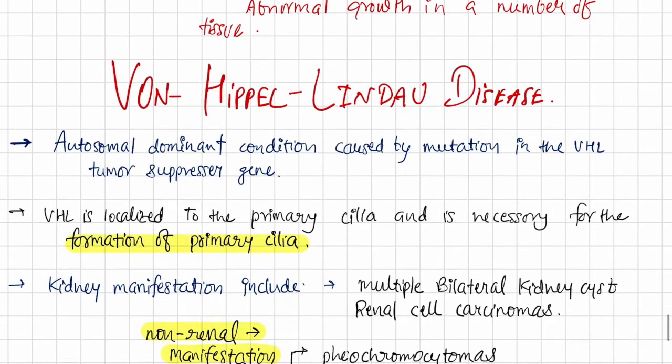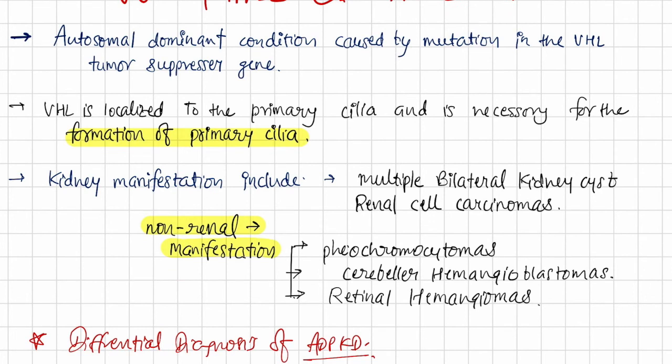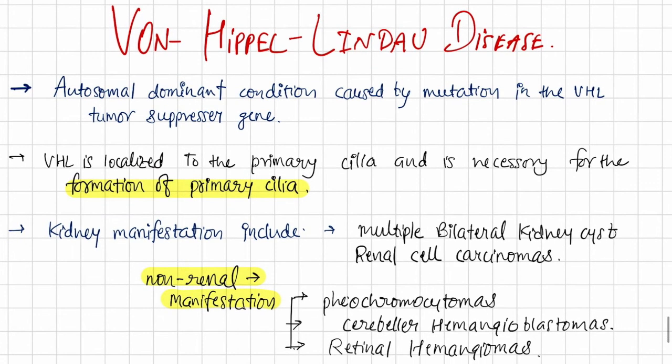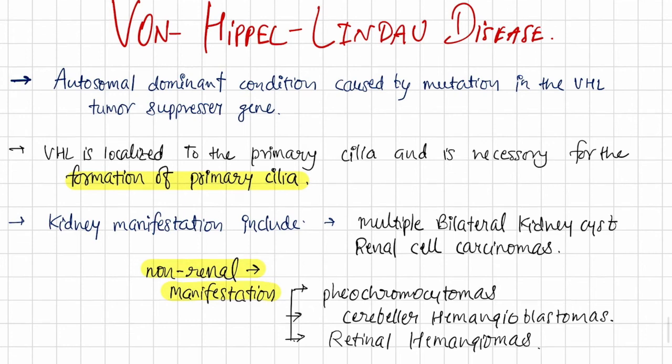Alright. Now, von Hippel-Lindau disease. This is an autosomal dominant condition caused by mutation in the VHL tumor suppressor gene. VHL is localized at the primary cilia and is necessary for the formation of the primary cilia. So kidney manifestations include multiple bilateral kidney cysts and renal cell carcinomas. Very important. Multiple bilateral kidney cysts and renal cell carcinoma, but no angiomyolipomas. And non-renal manifestations are pheochromocytoma, cerebellar hemangioblastoma and retinal hemangioma. So you can differentiate von Hippel-Lindau disease from tuberous sclerosis.